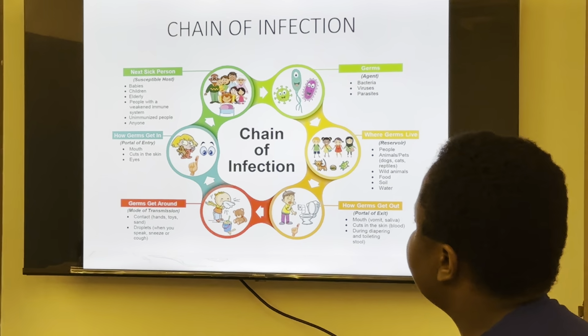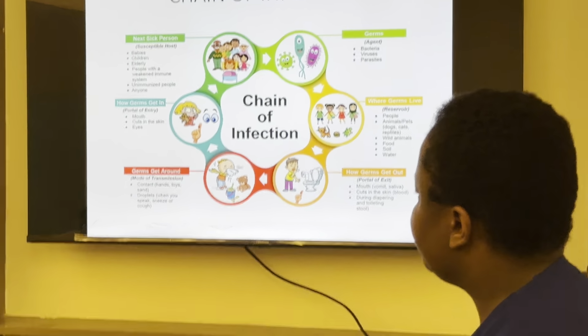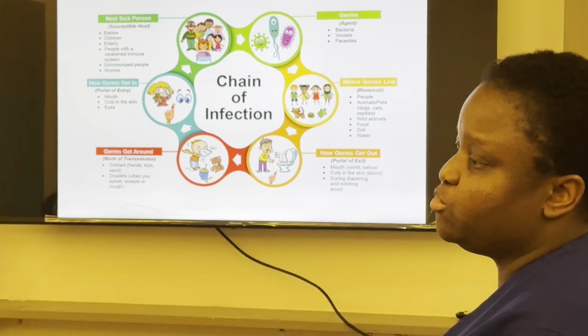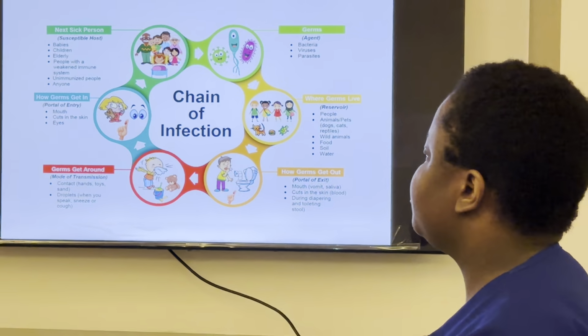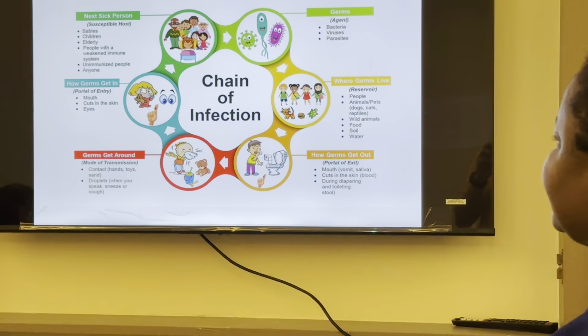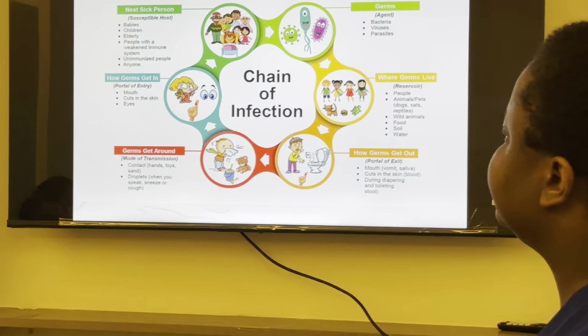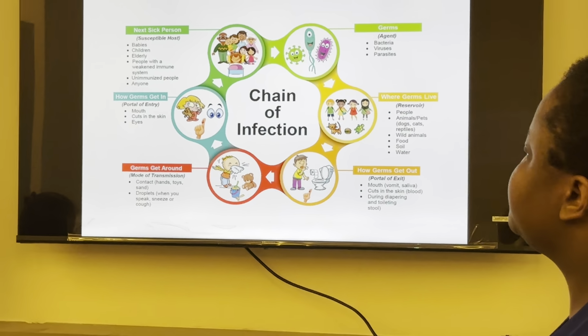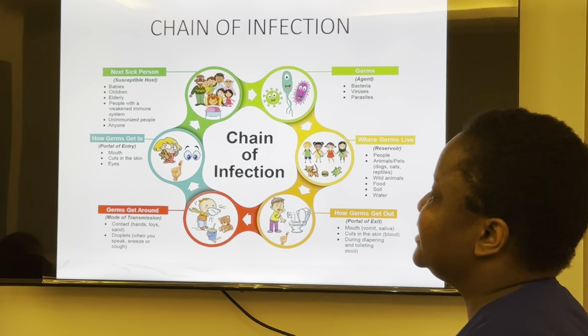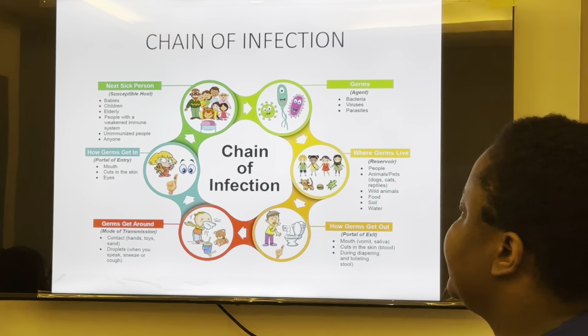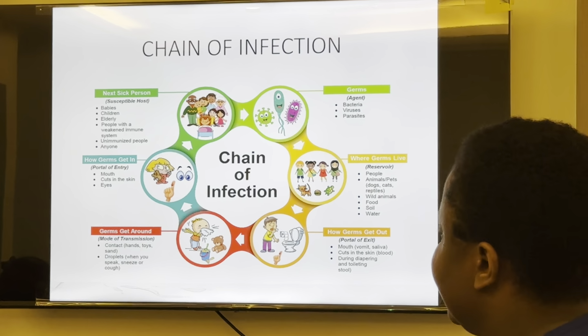Also, we move to the mode of transmission. This is how the germs are being transferred from one person to another, for example, droplets, the contact, like hands, toys, and sand. Then we also move to portal of entry. This is where the germs actually get into the body, like the mouth, through the skin also, and the eyes.